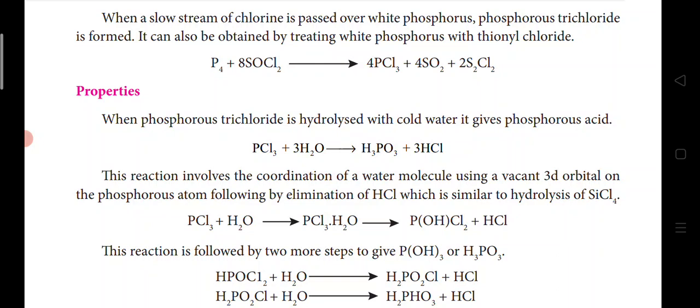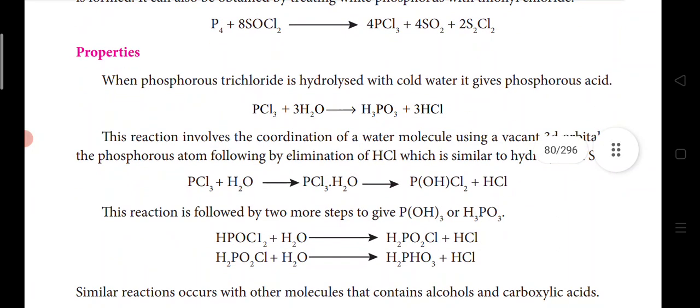That is H3PO3. This reaction involves the coordination of a water molecule using a vacant 3d orbital on the phosphorus. So we already saw we have a vacant 3d orbital in the phosphorus atom, followed by the elimination of HCl, which is similar to the hydrolysis of silicon tetrachloride. So phosphorus trichloride reacts with water to give an adduct product, which is PCl3 with one water molecule. It gives